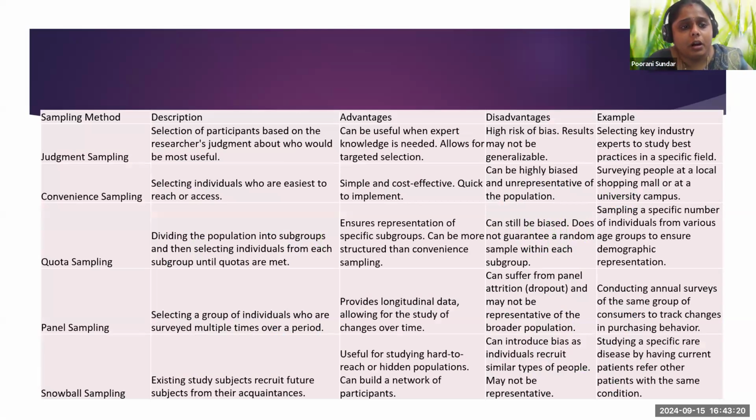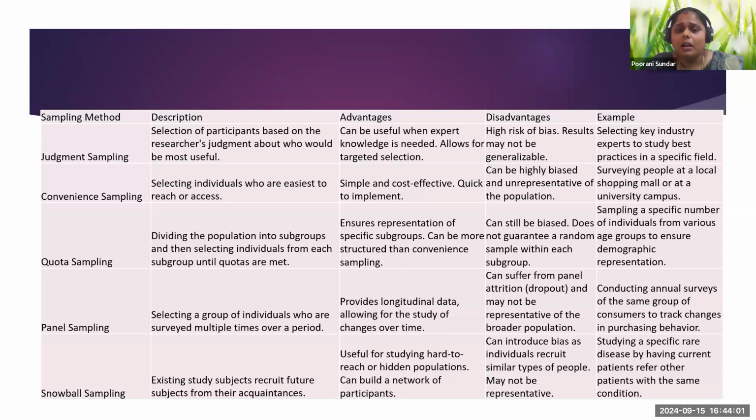So when you talk about judgmental sampling, it's very much useful when expert knowledge is needed, allows for target selection. Okay, because we don't know, right? Like who would be my target employee. So when you are an expert and you know what you want to take, this is useful. But it is very, very risky because the result may not be generalizable, right? Because based on my own judgment, I decided. But in terms of convenience, sampling is very, very simple. It's quick to implement, but it is highly biased.